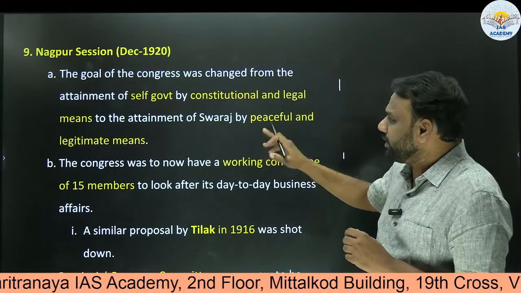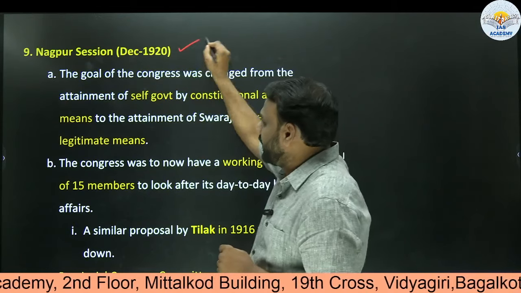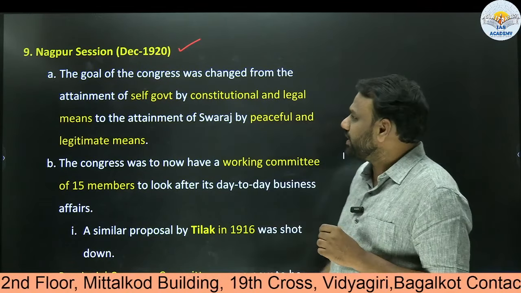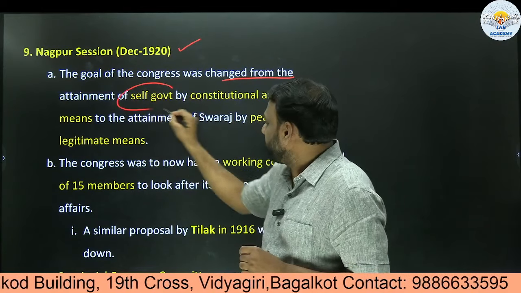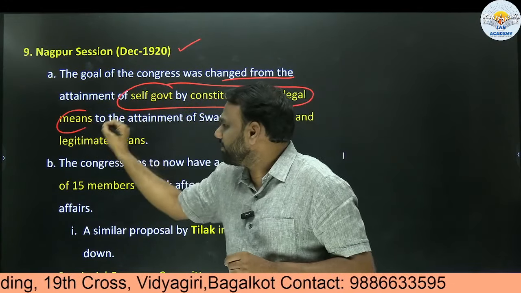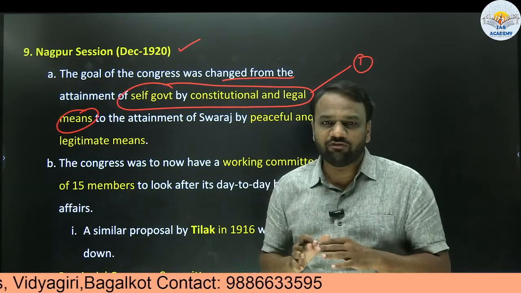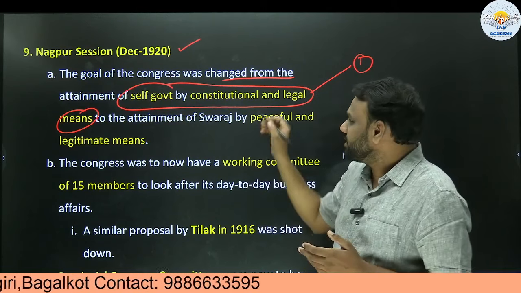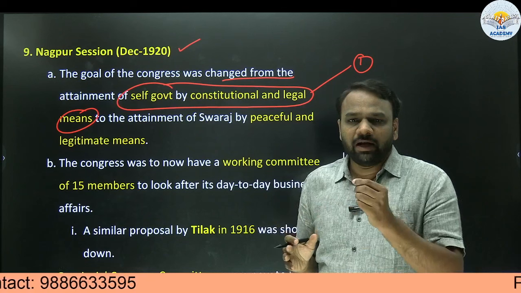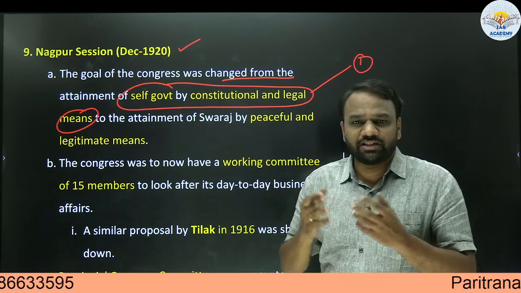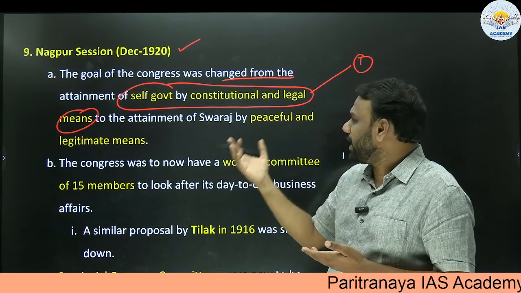Next, we shall see a few of the developments which took place as part of the Nagpur session of 1920. So here the goal of the Congress was changed from the attainment of self-government by constitutional and legal means. So before, this was the goal of Congress. That is, we have to attain self-government or Swaraj by what kind of means? By constitutional and legal means. So constitutional and legal means: you request the government to change the constitution, to bring reform in the constitution. You send memoranda. So these were constitutional and legal means.